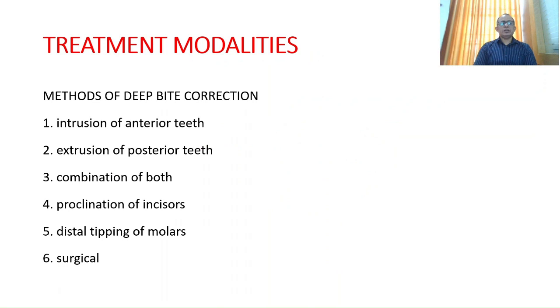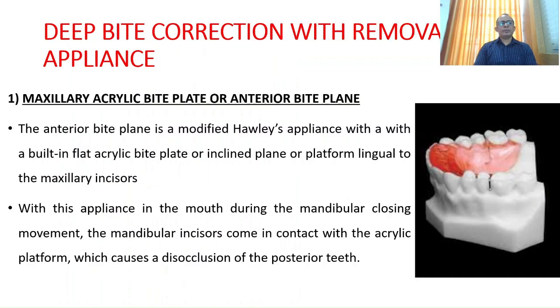Coming to the management, different methods of treatment are available. Methods are intrusion of the anterior teeth, extrusion of the posterior teeth, a combination of both, proclination of the incisors, distal tipping of the molars, and surgical. For deep bite correction with a removable appliance, we usually use an acrylic bite plane or an anterior bite plane. Hawley's is a removable appliance with an anterior bite plane, which, when the teeth come into contact, causes disocclusion of the posterior teeth, and there will be supra-eruption of the posterior teeth, and it will correct the deep bite.